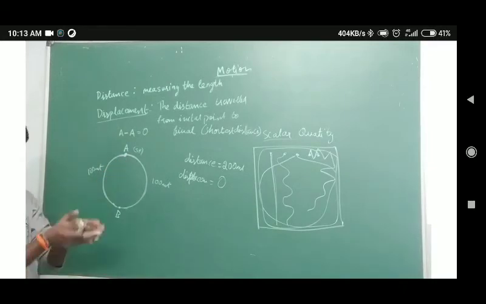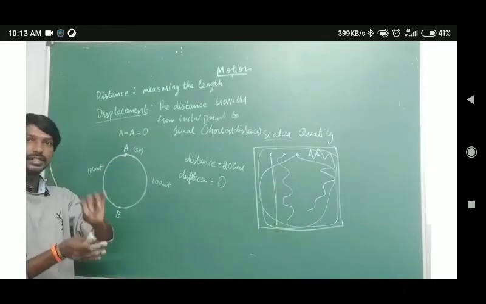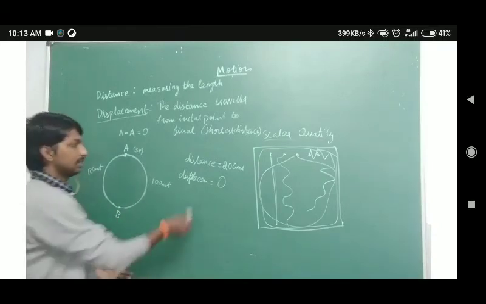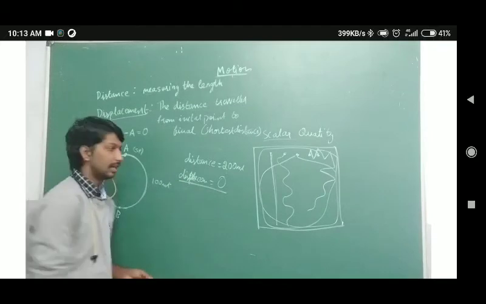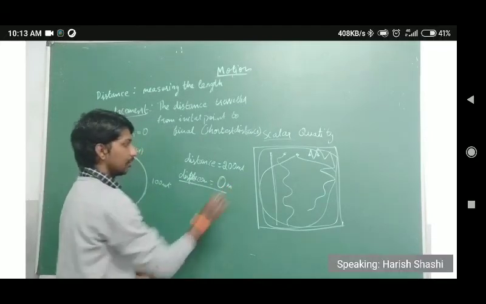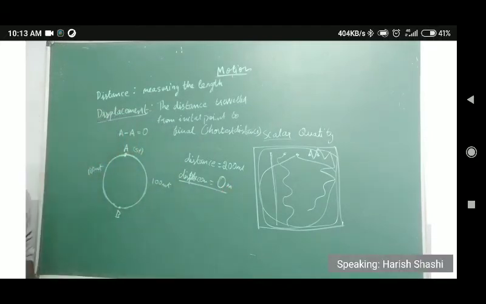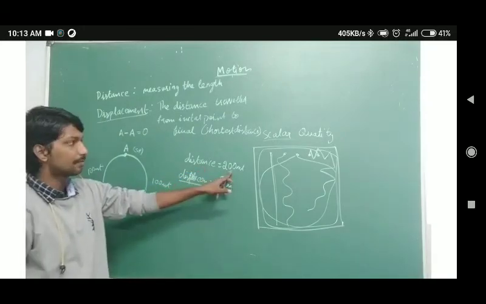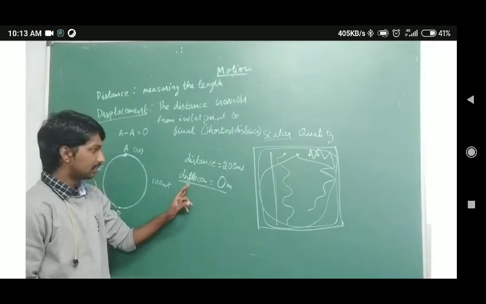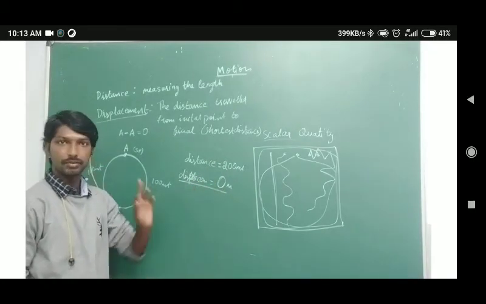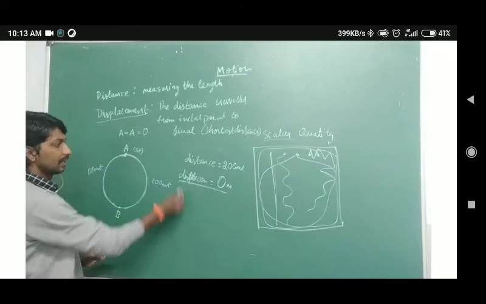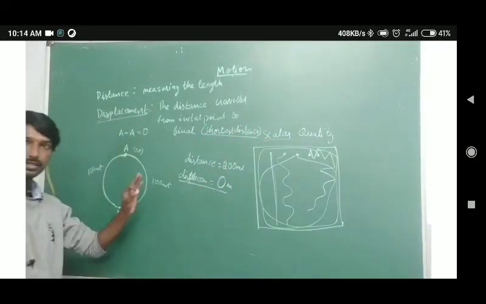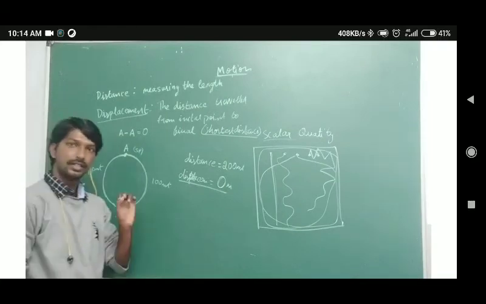When the point is the same, we consider that the object has not moved anywhere, isn't it? When the object has not moved, what will be the measure? It will be 0 meters. But if we take the count of the distance, it is 200 meters, whereas the displacement is 0 meters. So that is why I said this is the shortest distance.